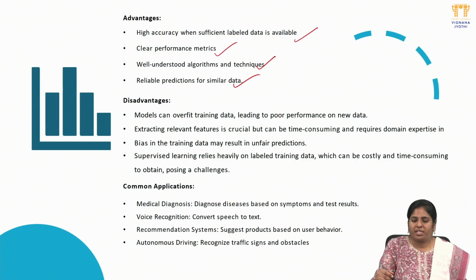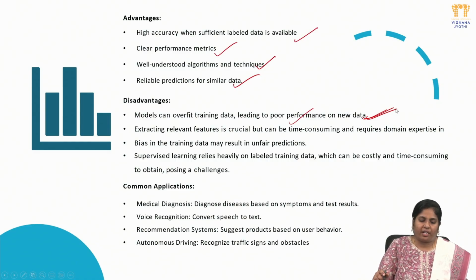The disadvantage is that it always has the overfitting issue with regression kinds of outputs, leading to poor performance with new data that is not labeled like the training data we gave. Extracting the relevant features is crucial but time consuming, it requires domain experts, and biased training may result in unfair predictions.